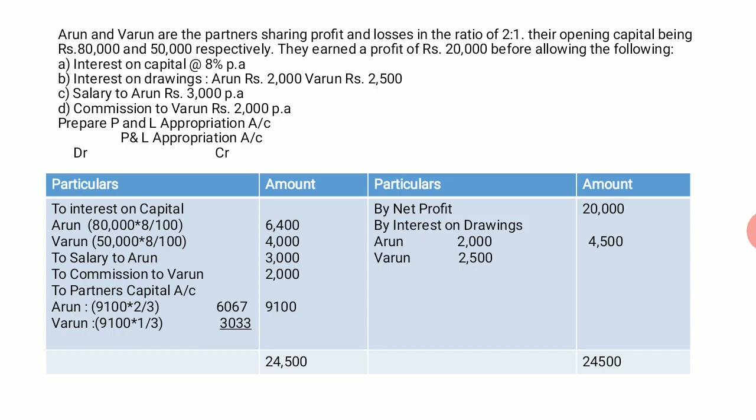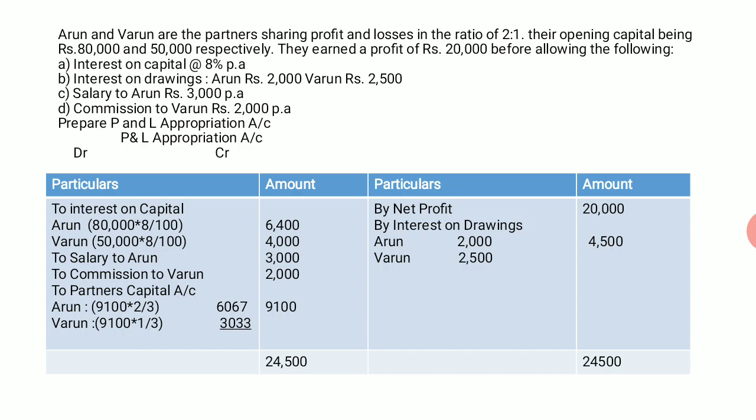We have to take the total of both sides. Now the side which is greater, from that we have to deduct the lesser side. Here again the credit side is greater. If you add net profit and interest on drawings, we'll get 24,500 rupees. Credit side is greater. Now from that 24,500 rupees, you have to deduct 6,400, 4,000, 3,000 and 2,000. And there will be a shortage of 9,100. The balancing figure you have to specify on the debit side as the partners' capital accounts.